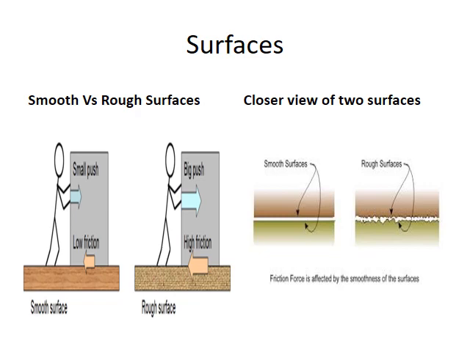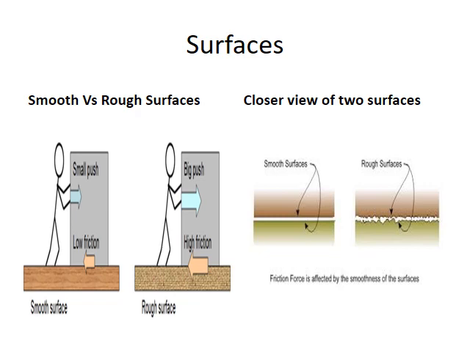Now look at the surface. Smooth versus rough surface, and closer view of the two surfaces. Here, in this picture, a man is moving an object on rough and smooth surface. Easy to move on smooth surface because friction is less, but need more applied force to move an object on rough surface. In the second image, a microscopic view of rough and smooth surface when in contact with an object. The rough surface tries to interlock an object, which makes it difficult to move and needs more force.